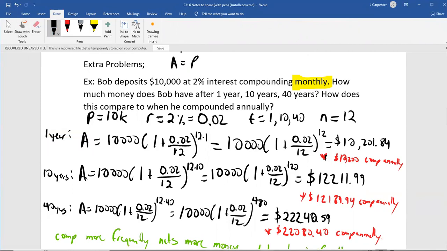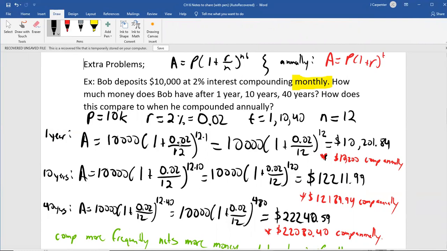A equals P, parentheses, 1 plus r over n, raised to the nt. For compounding annually, which will be used for the red formula down there, it's A equals P, parentheses, 1 plus r, to the t. That's the difference there.